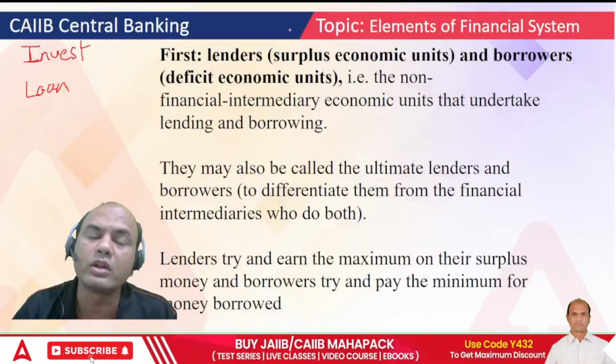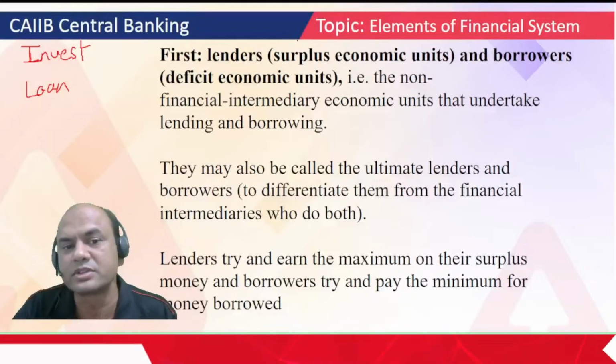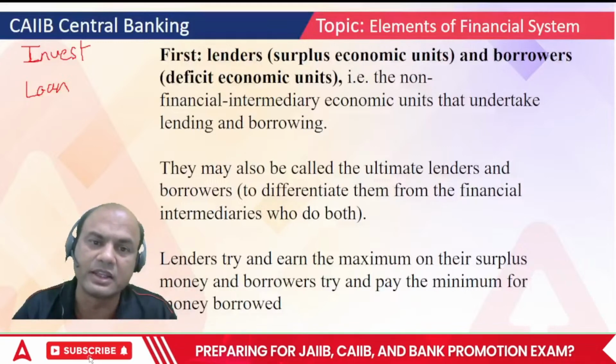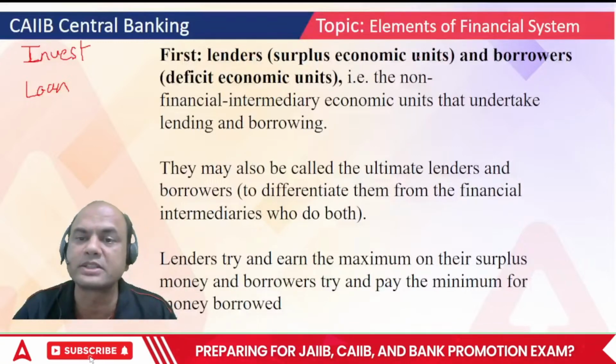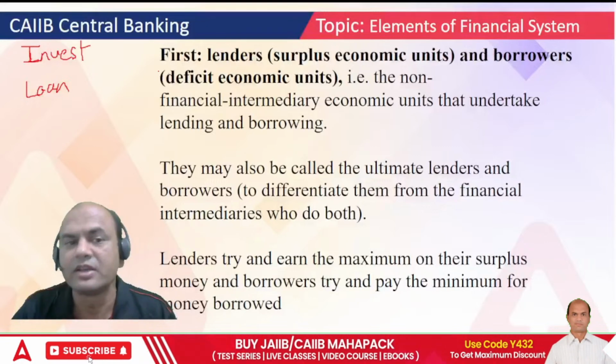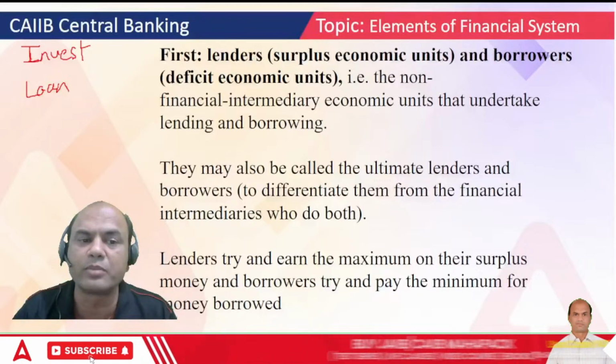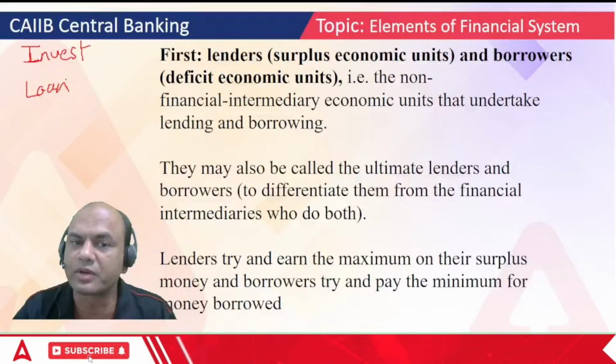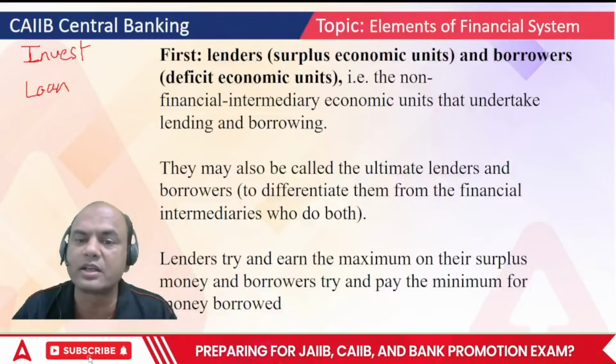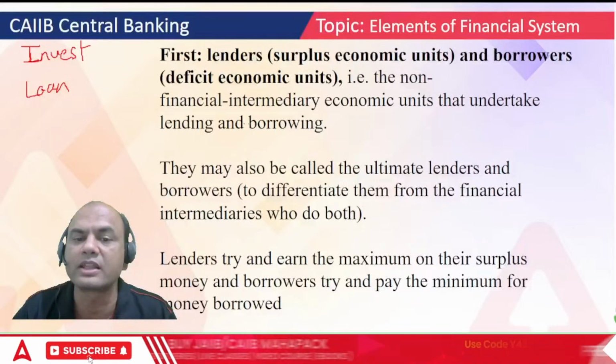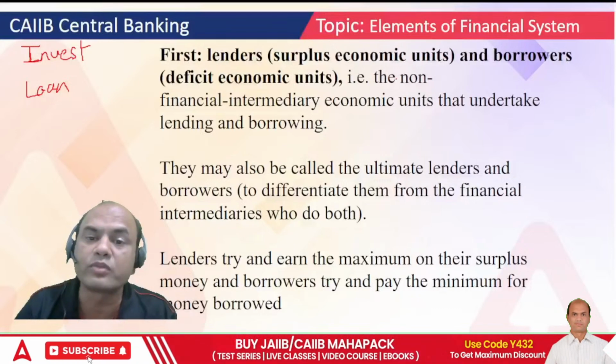So who all are the ones who invest? Who all are the ones who take the loans? So first, let's see lenders. Lenders means surplus economic units, and borrowers means the ones who are taking the amount. The non-financial intermediary economic units that undertake lending and borrowing.